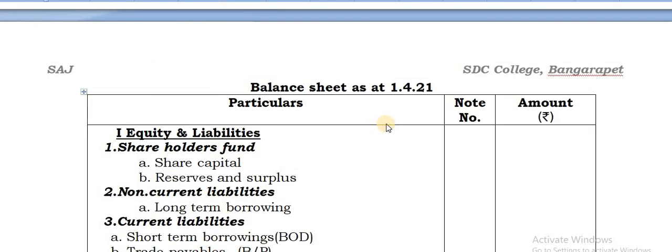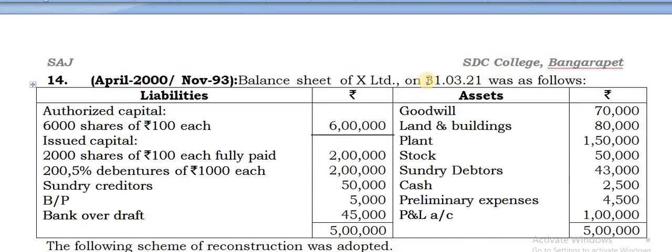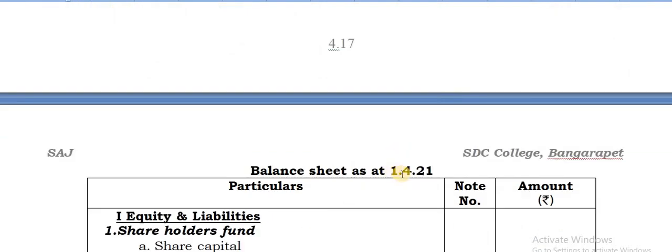So next you can take the balance sheet. You change the date here in the balance sheet. Let me just in the column. Make it as 31/3/2021. Here, please change in the question itself the date 31/3/21. And even in the previous two problems also you can change the date 31/3/21 so that the balance sheet date remains 1/4/21.